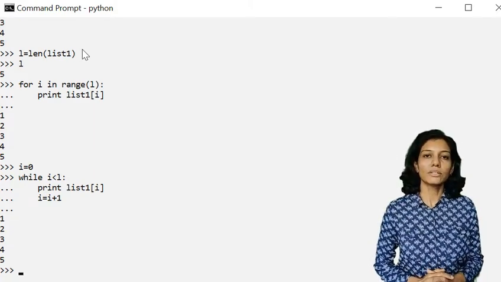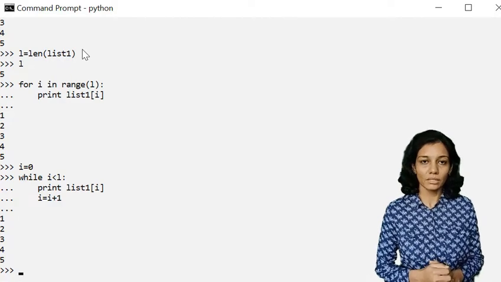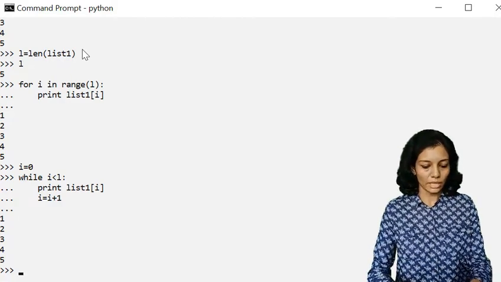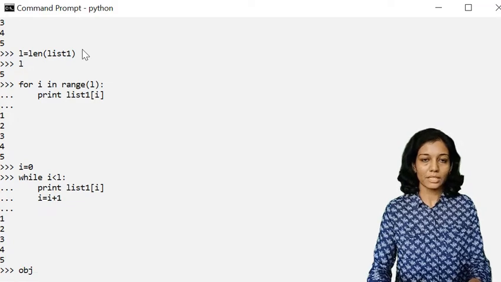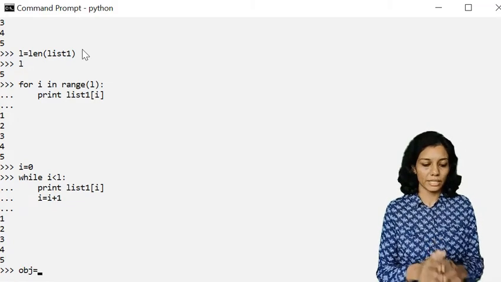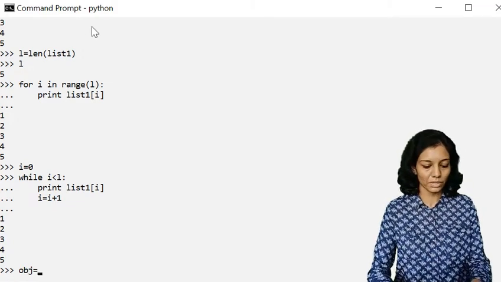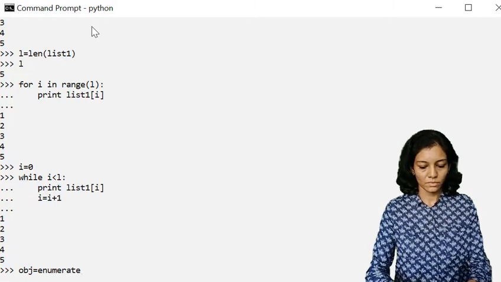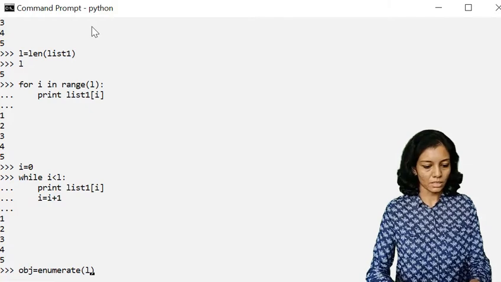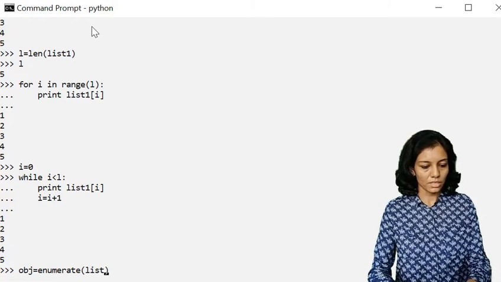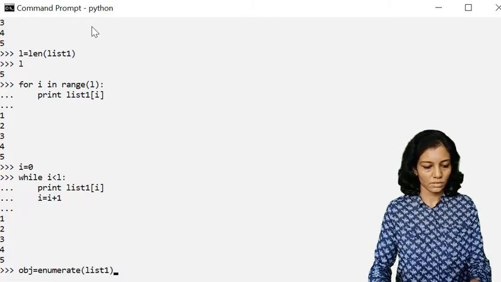So now let's iterate over a list using the enumerate function. So I'll be using obj, that is my object that will store the enumerate object that is returned by the enumerate function, and here I'll be passing my list1.